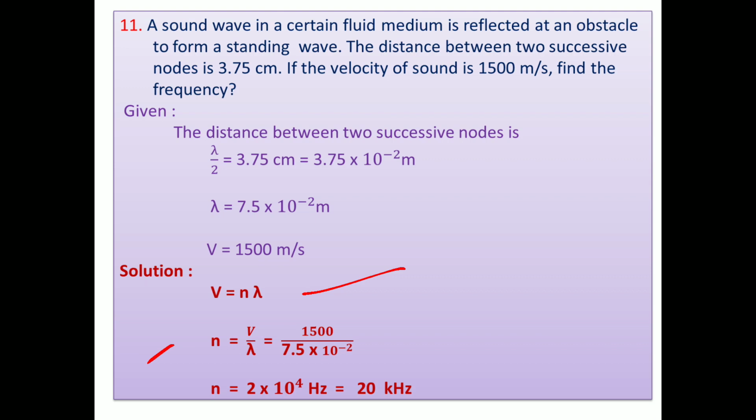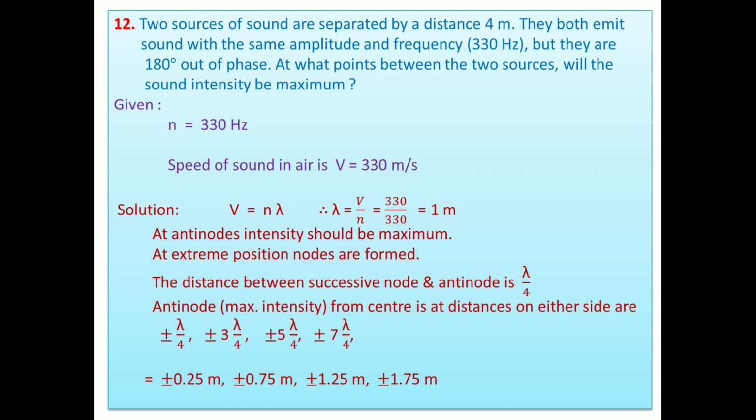15 upon 7.2 means 2 into 10 raised to 4 hertz. Very simple. Or you can say 20 into 10 raised to 3 hertz. 10 raised to 3 means 20 kilohertz. This is your frequency. It is the highest range of audibility. You know it. Now, we go through another numerical.